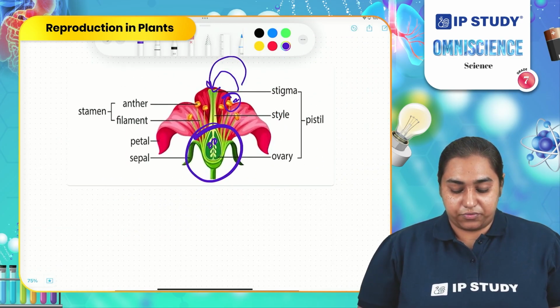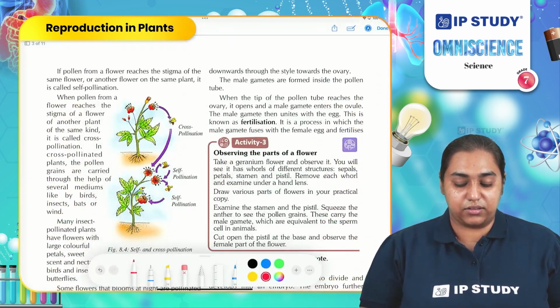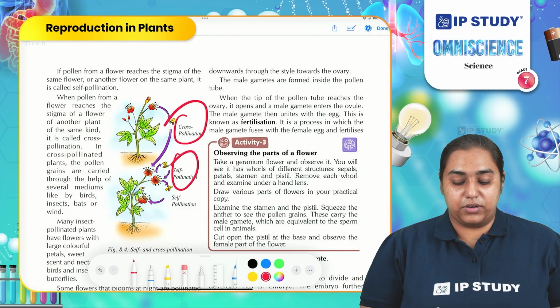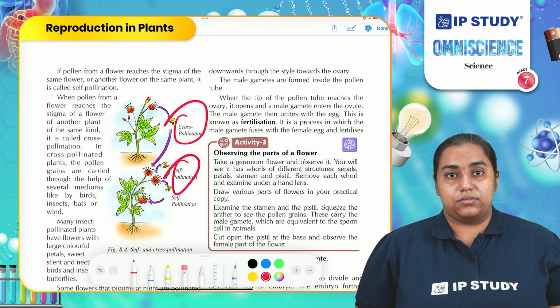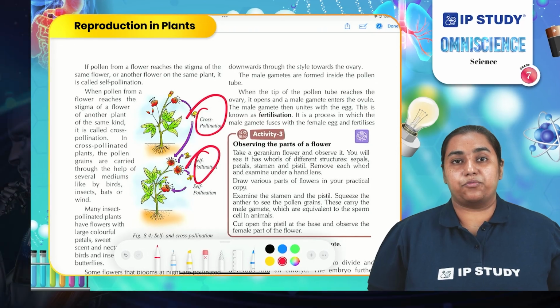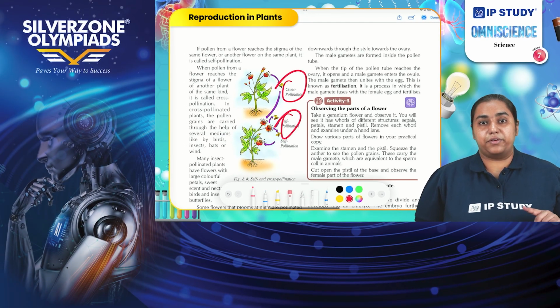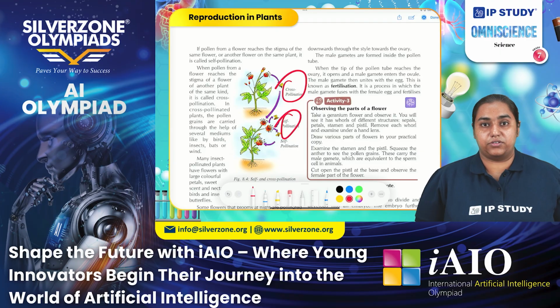Pollination is also of two types. One is cross-pollination and another is self-pollination. So what is self-pollination? If in a single bisexual flower, which contains all four parts, pollen transfer occurs between the anther and stigma of the same flower, that is self-pollination.